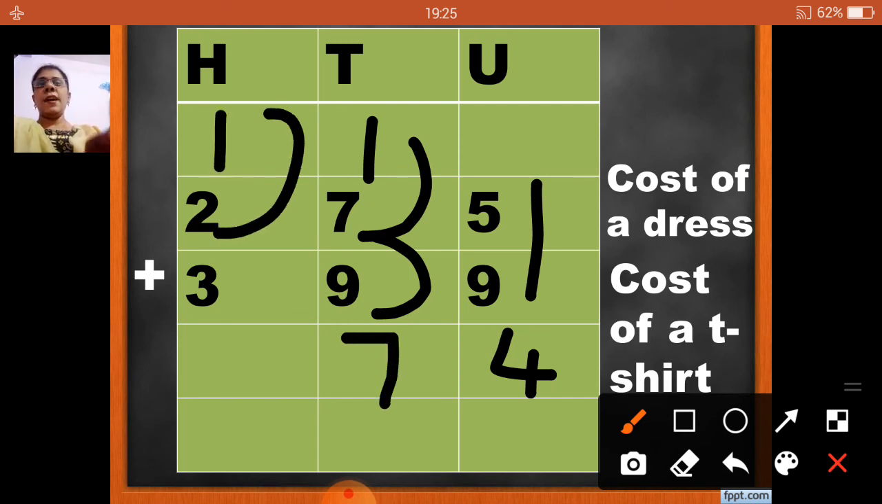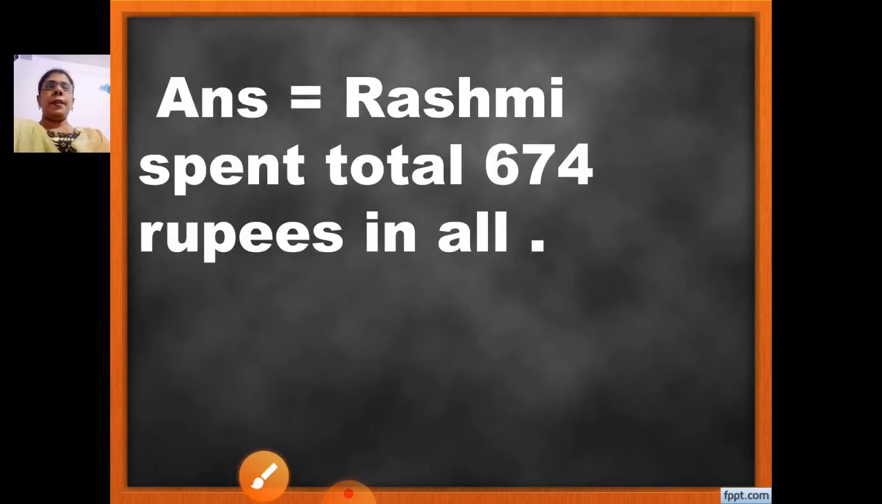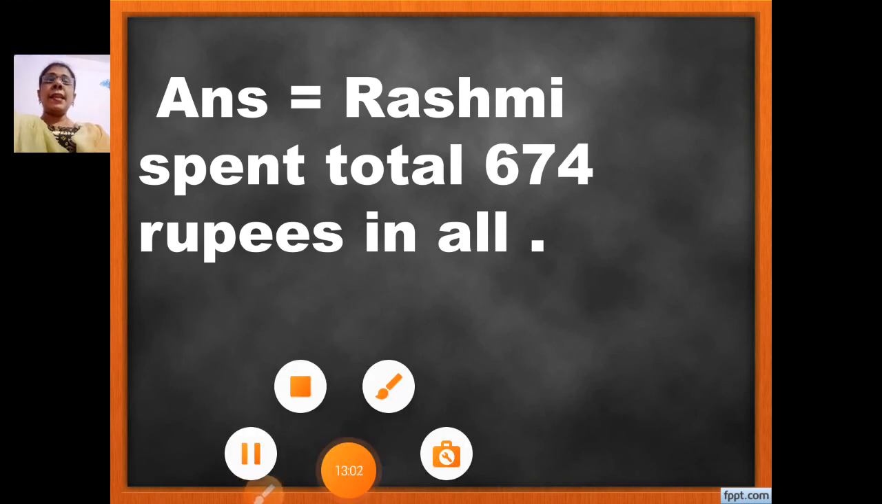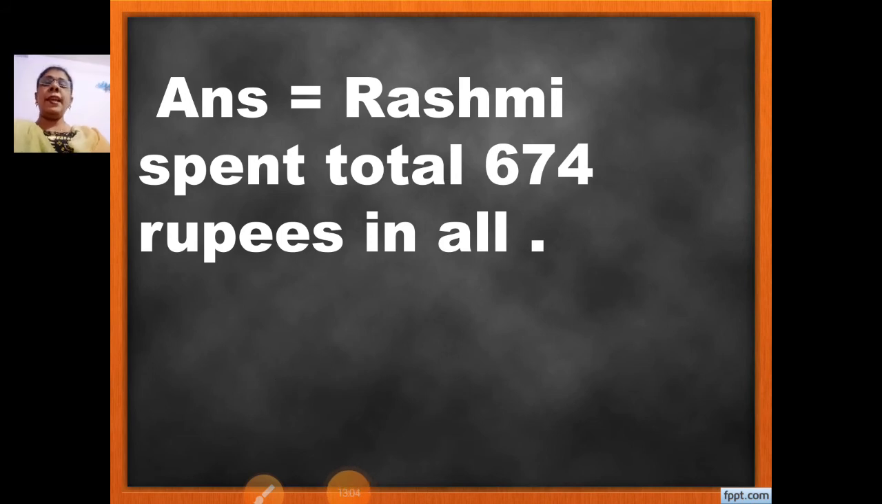Okay. Now 2 plus 1, 3. 3 plus 3, 6. So what answer did I get? 674. So how will I write? Rashmi spent a total of 674 rupees in all. Understood, children? We add both the numbers and we got our answer.